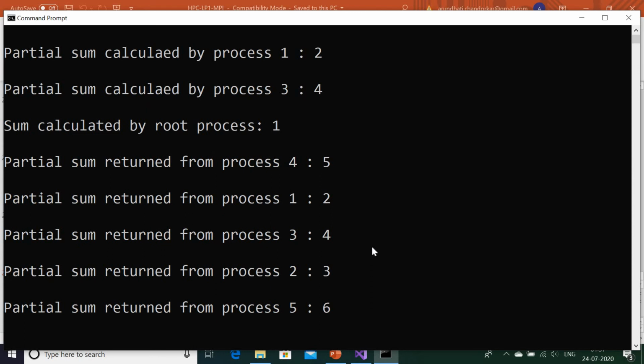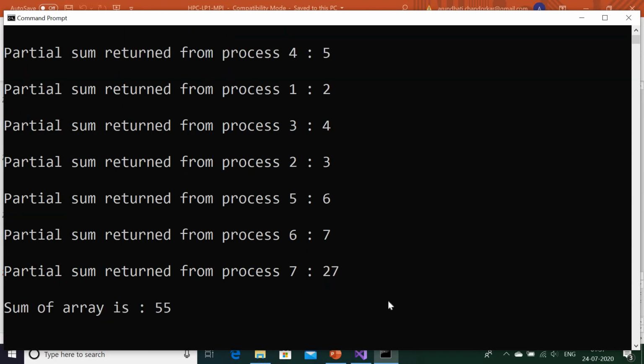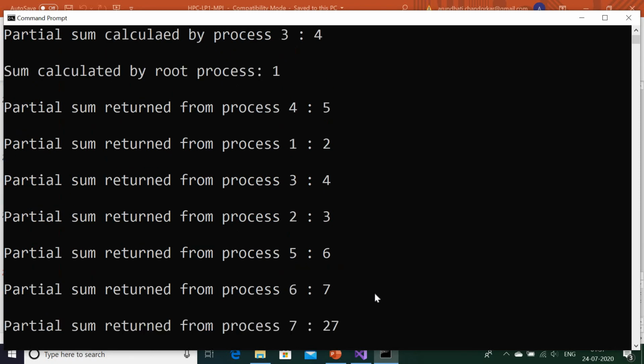So these are 7, and 1 is root. Just try to match.